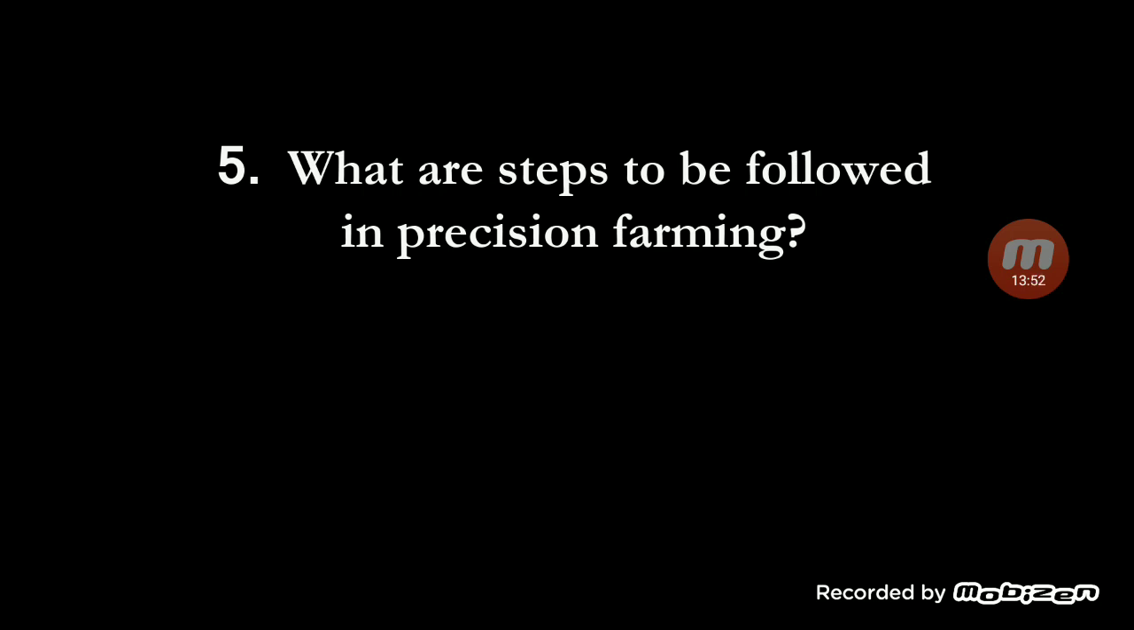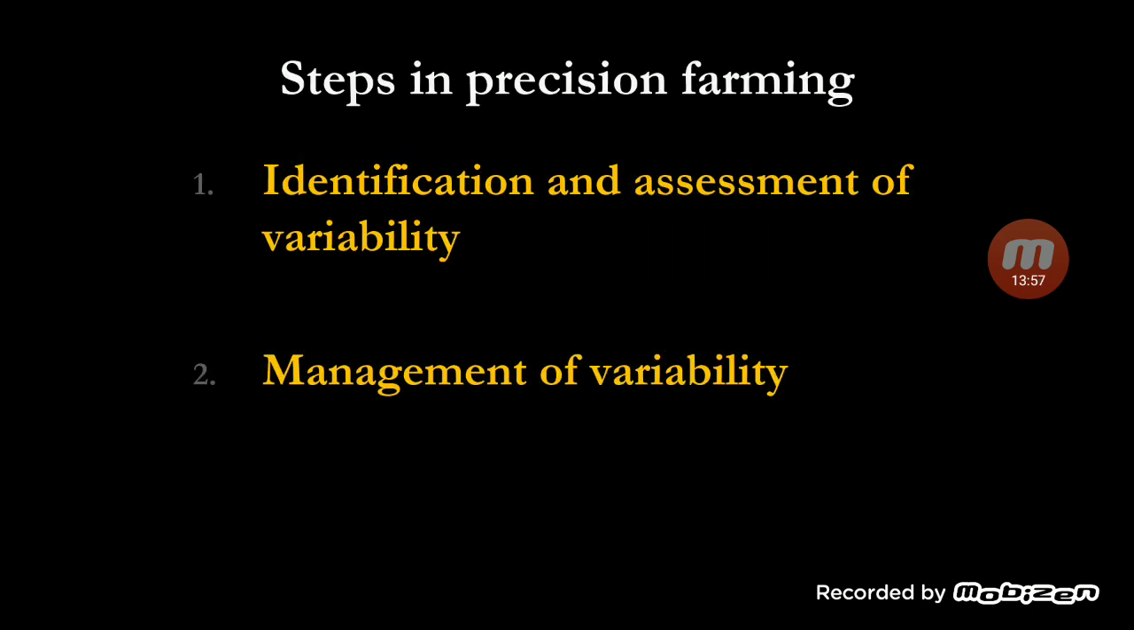So what are the steps to be followed in precision farming? What are the common steps that are followed? There are two broad steps. First one is identification and assessment of variability. I told you that if you want to do precision farming, you need to understand your farm. Identify and assess the variability in your farm.